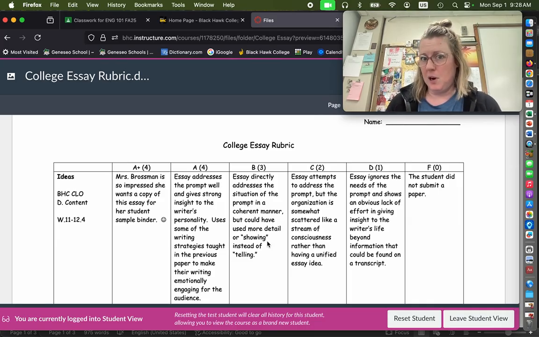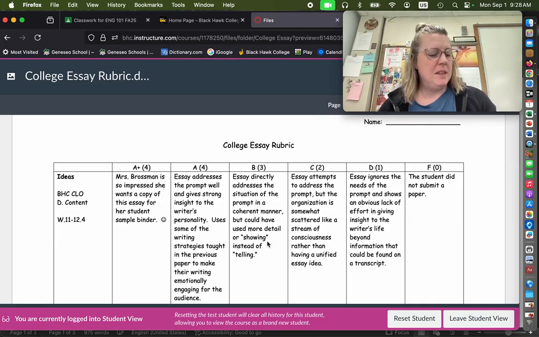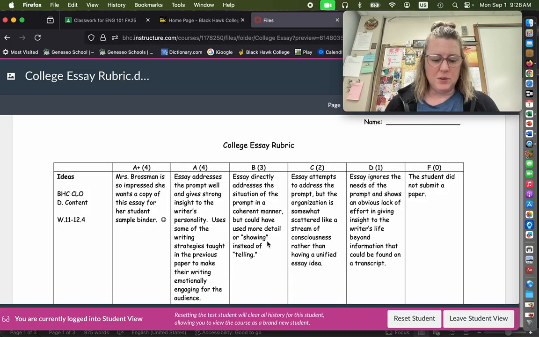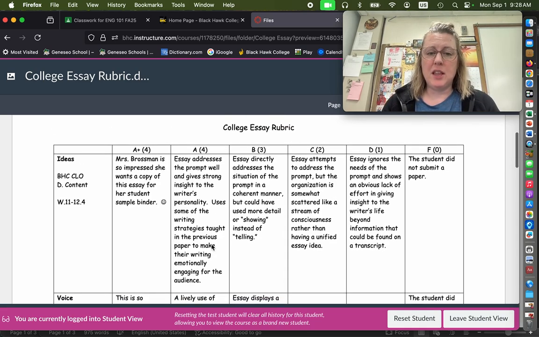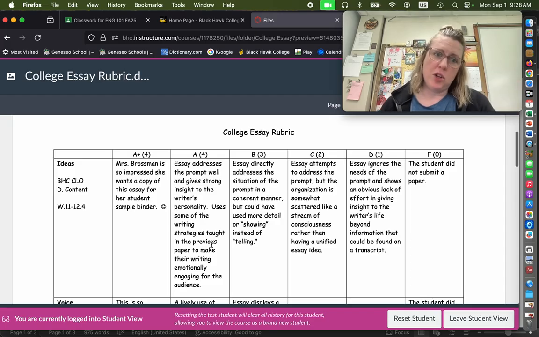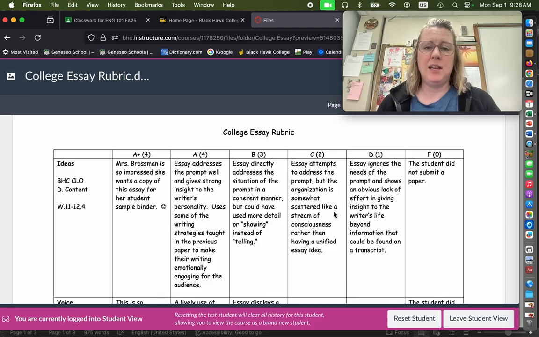You're going to fulfill the prompt accurately. But the advanced writing is going to be lively in a way that really makes you pop off the page, with all of those strategies that we learned in the maturity memoir. Show versus tell, maybe a creative use of appropriate dialogue. All those little things that you learn in the maturity memoir draft can be incorporated, and should be incorporated, here in the college essay.